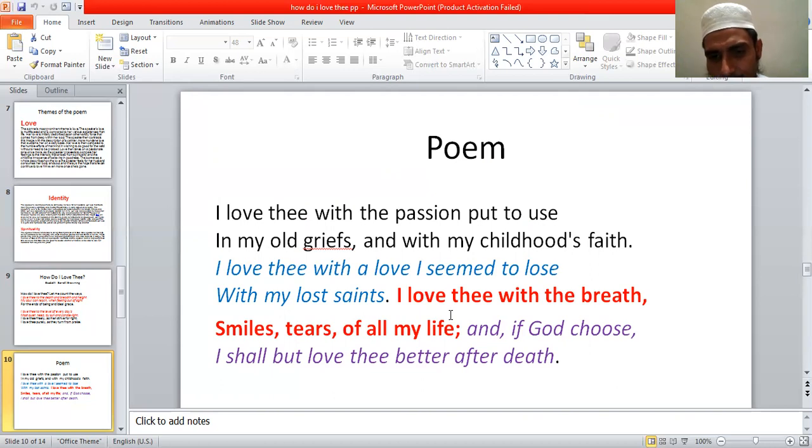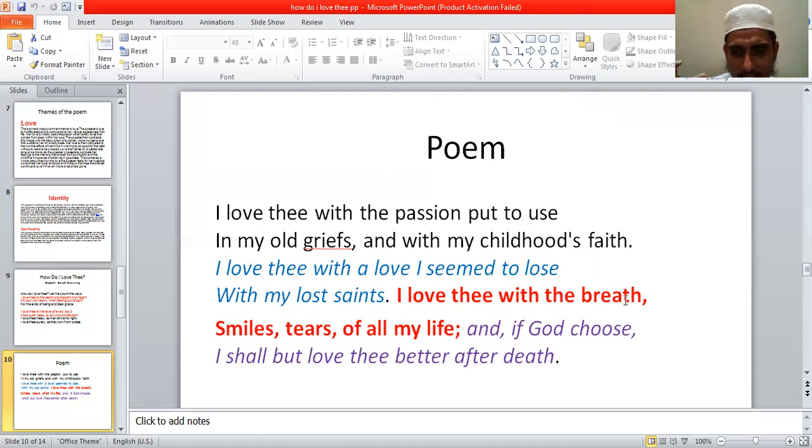You know, here the true lover never rejects her beloved in the time of tears, in the time of sorrows, in the time of sufferings, in the time of every odd situation in human life. So here she expresses that I love thee with the breath.